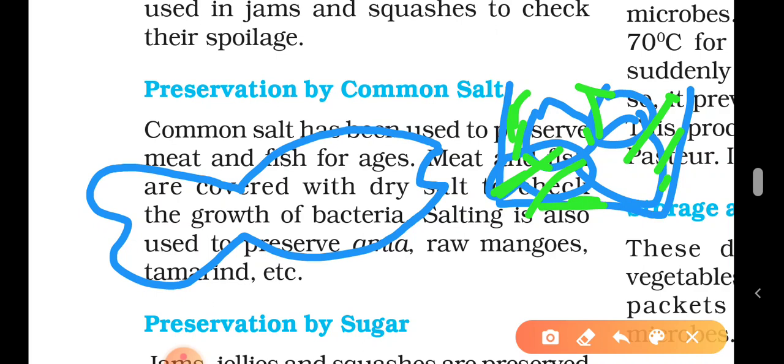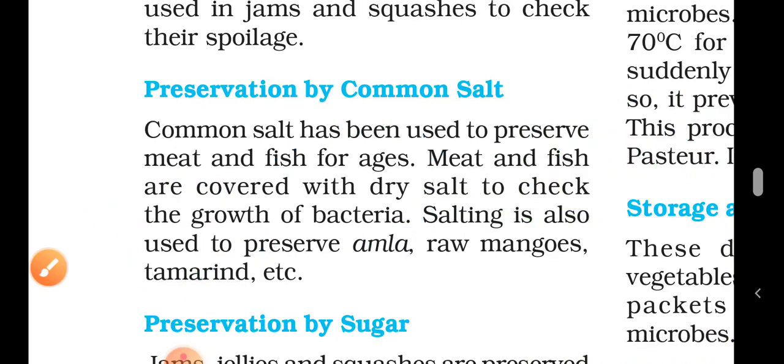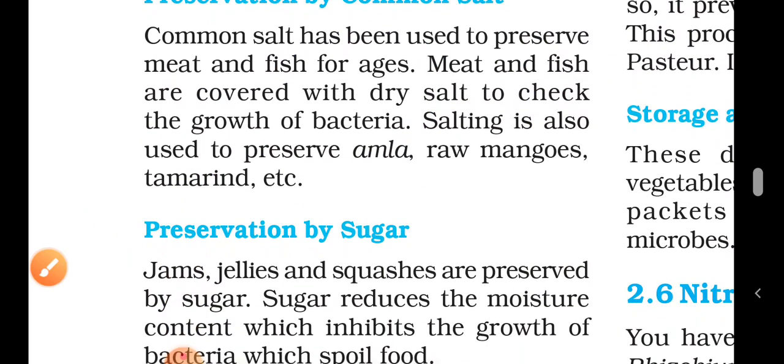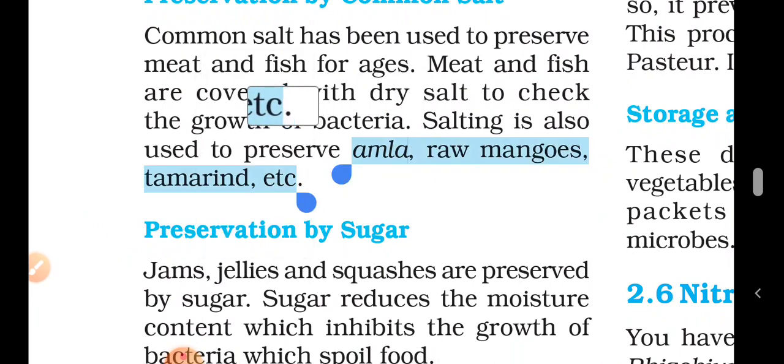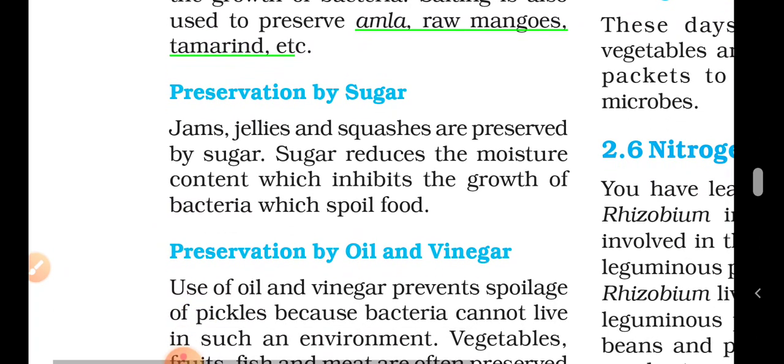See, placing a dry salt along with a fish will not cause the fish to get spoiled. That's how they preserve. Amla, raw mangoes, tamarind are also preserved by the same method.